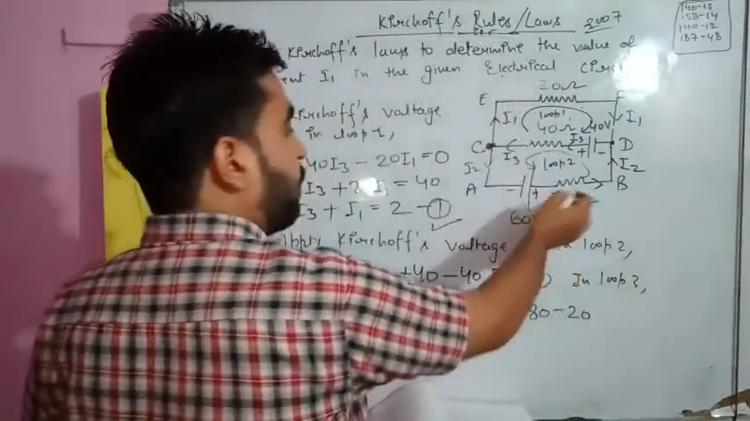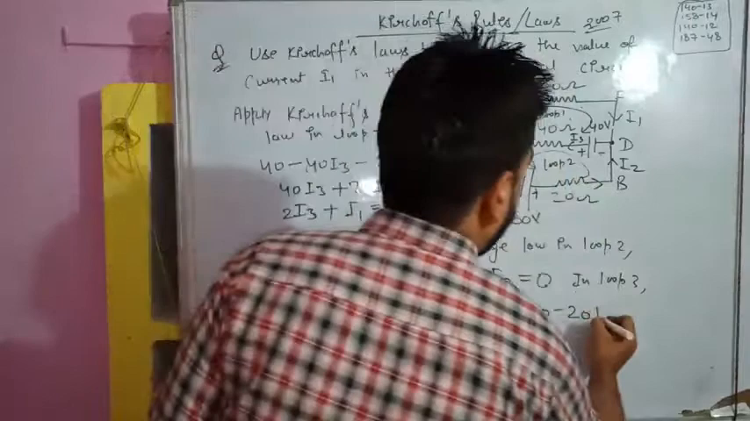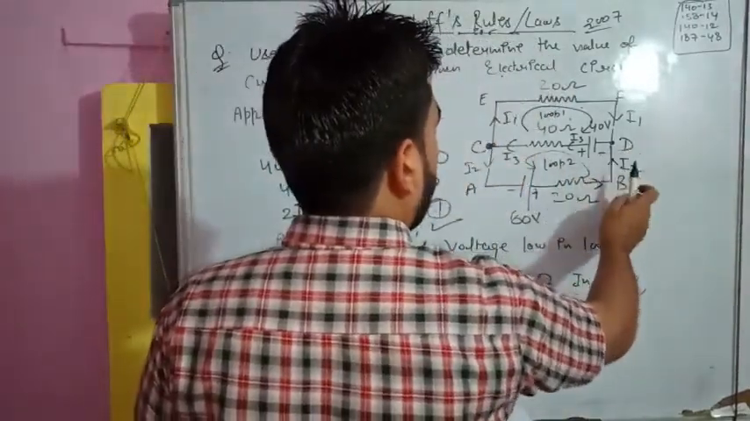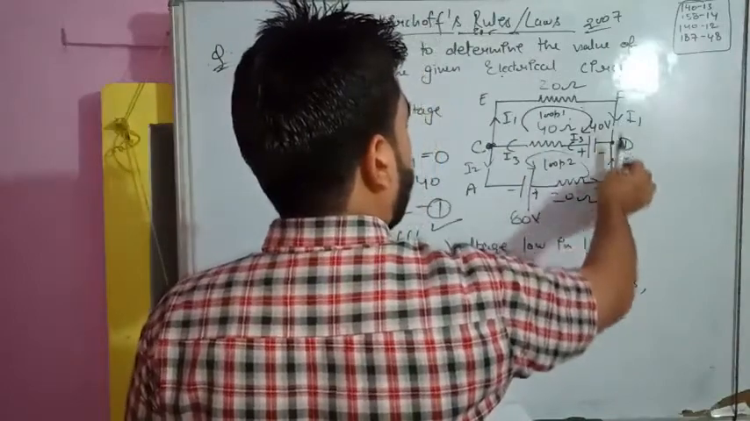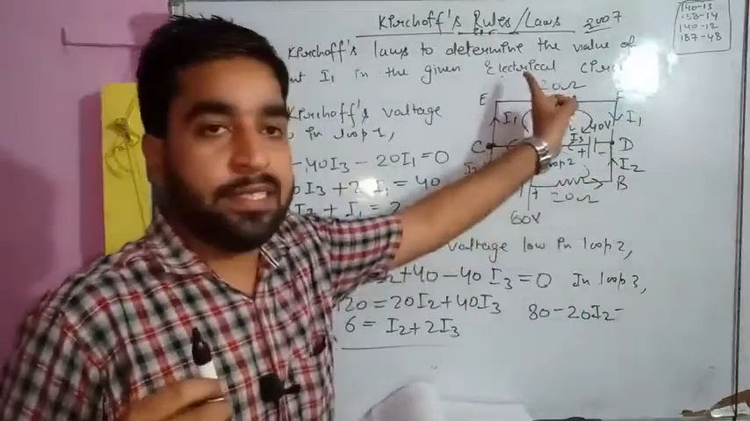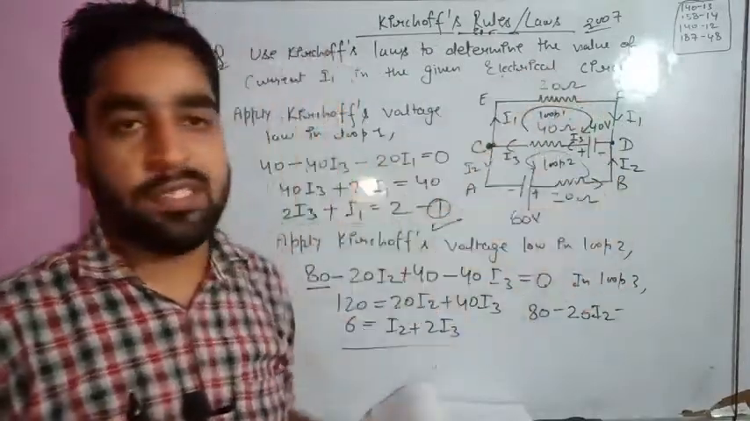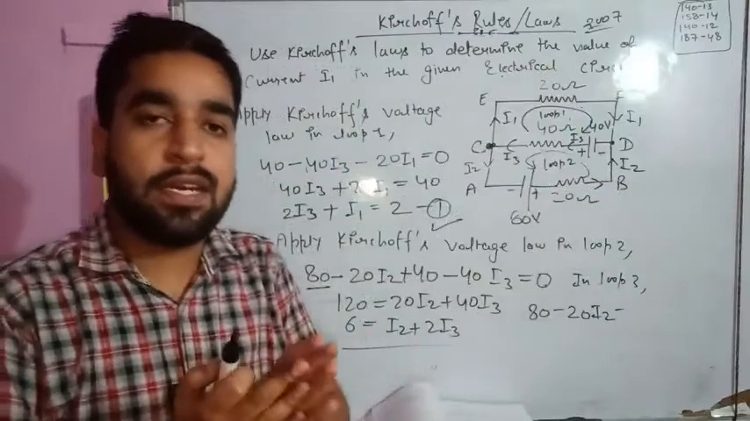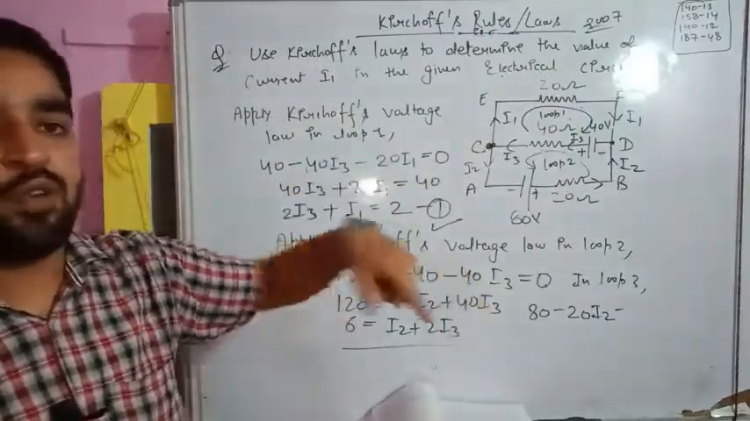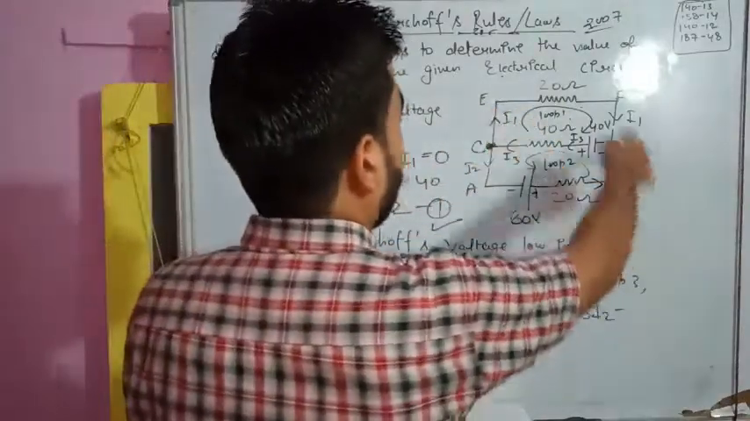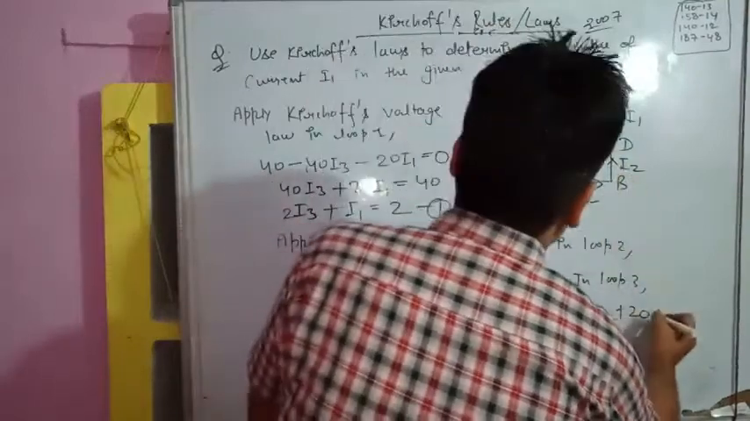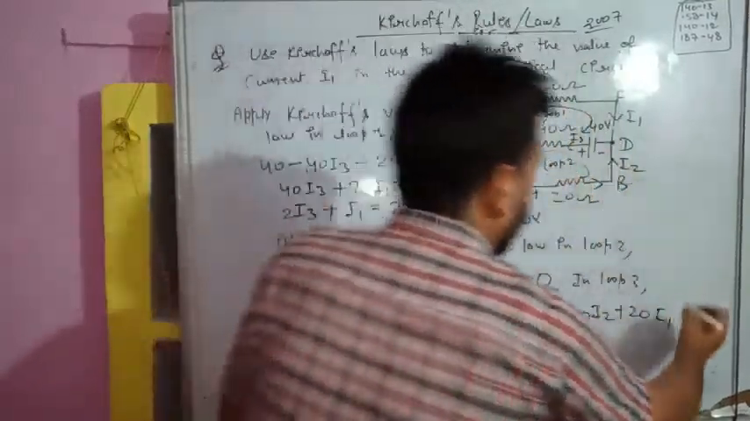What is the value of current here in this loop? That is I2. 80 minus 20 I2, and as you can see, the direction of current is opposite to the direction of our loop. When the direction of current is along us, we take it negative. This is opposite to us, so we will take it positive. So 80 minus 20 I2 plus 20 I1, and now we are at the same point, is equal to 0.